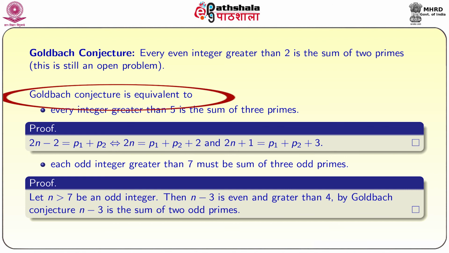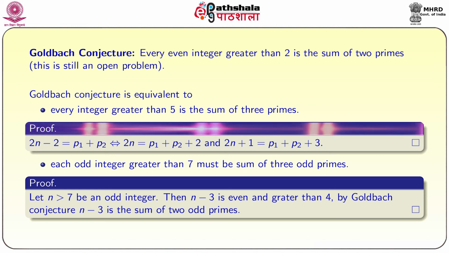The Goldbach conjecture is also equivalent to other statements, and people try to prove those. They convert this problem into equivalent problems. For example, this is equivalent to: every integer greater than 5 is the sum of 3 primes. If you prove this result, the Goldbach conjecture is true. The proof of this equivalence is easy to see: 2n minus 2 is equal to p1 plus p2. If the Goldbach conjecture is true, then we can write 2n minus 2 as the sum of 2 primes p1 plus p2. So, 2n is equal to p1 plus p2 plus 2. 2 is a prime number. So, we have a sum of 3 primes.